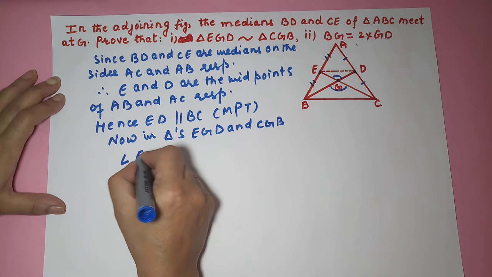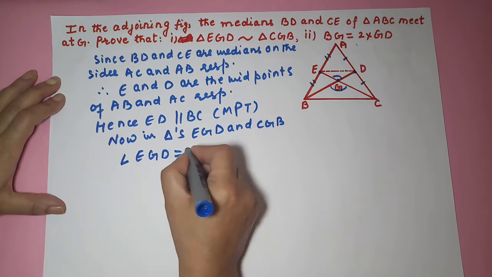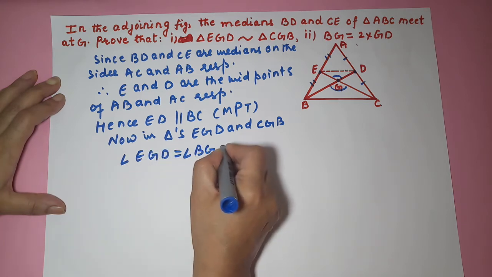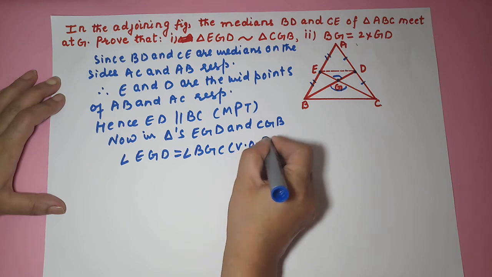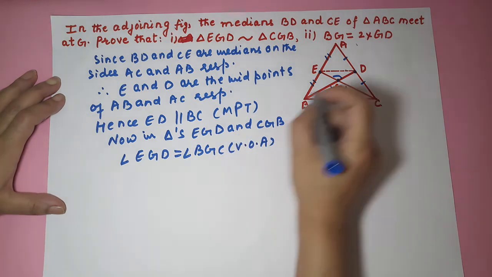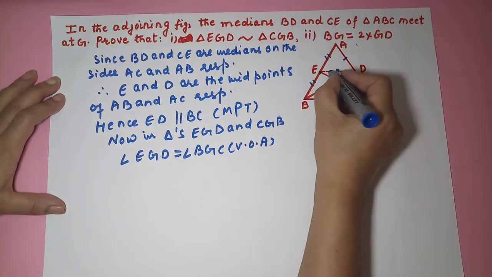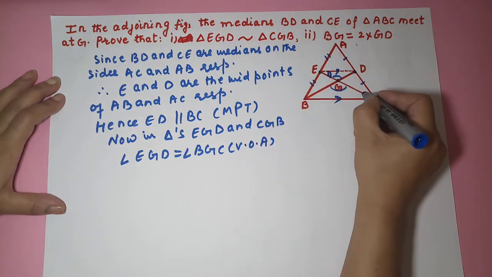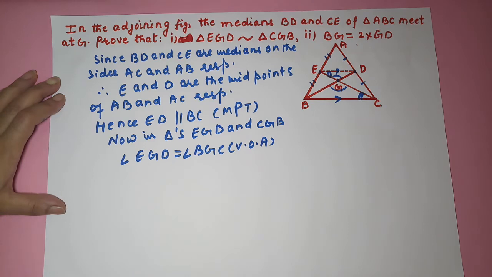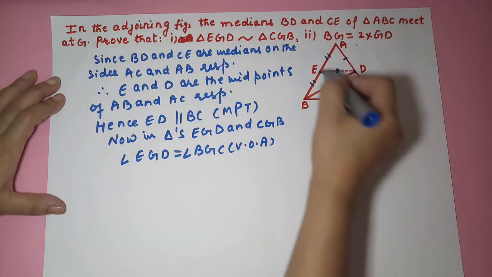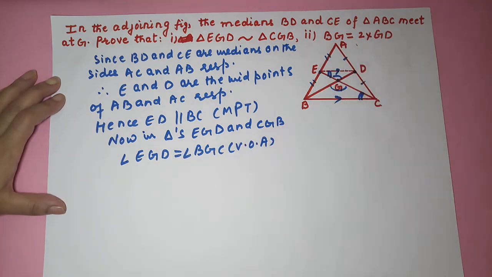Angle EGD is equal to angle BGC, reason vertically opposite angles. Now, since you have proved that ED is parallel to BC, you can say this angle is equal to this angle, alternate angles, right? So, alternate angles are only equal when lines are parallel.